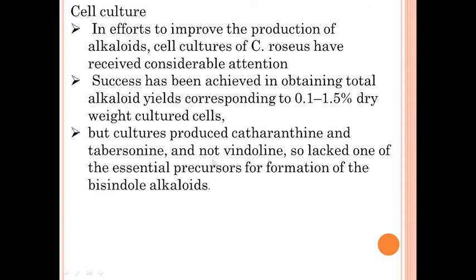The cell culture produces catharanthine in large quantity, but the other precursor needed for coupling, vindoline, is not produced, and instead tabersonine is produced, so it is not useful in formation of vincristine or vinblastine.